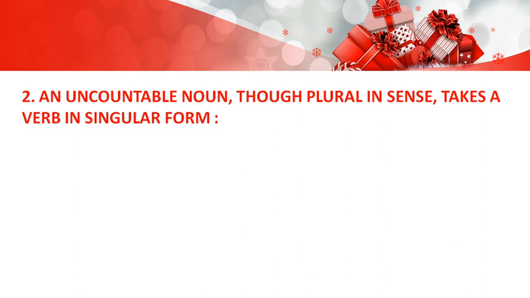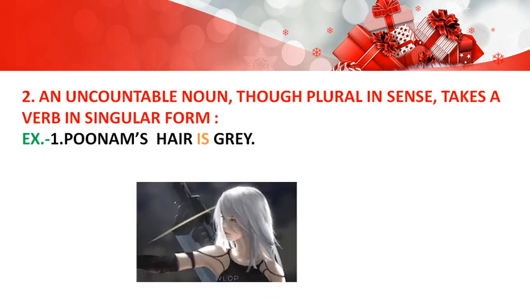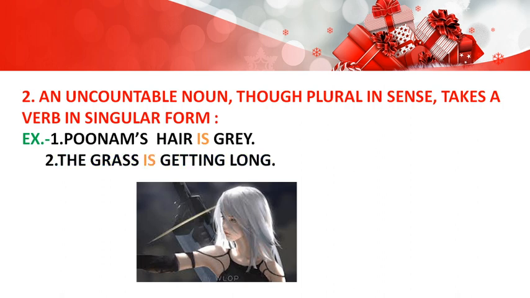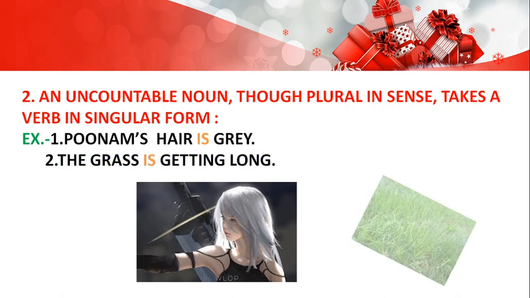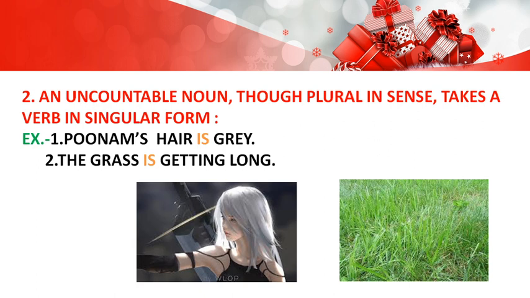An uncountable noun, though plural in sense, takes a verb in singular form. Example, Poonam's hair is grey. Although we can't count hairs, we are using singular verb. The grass is getting long. Again, we can't count the grass, but we will use singular verb.